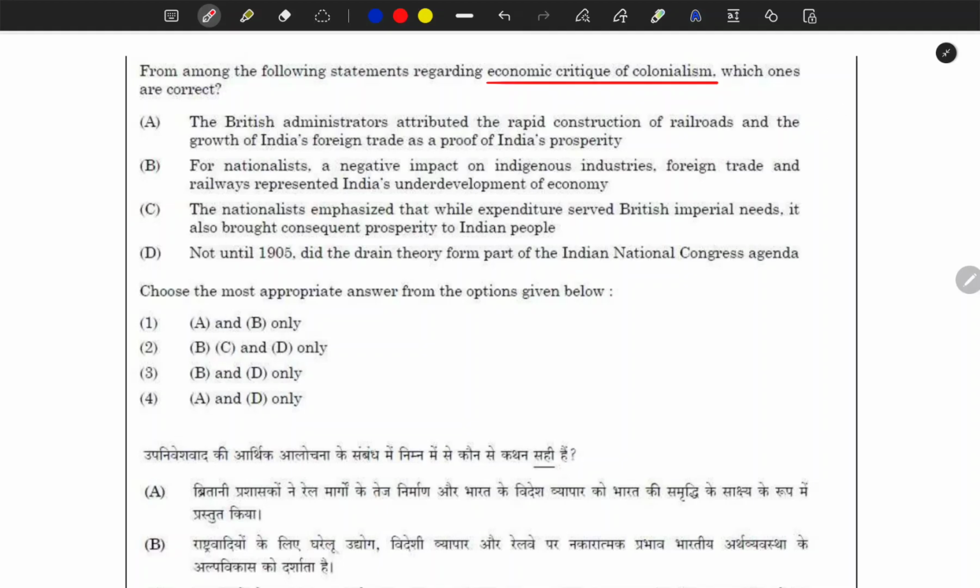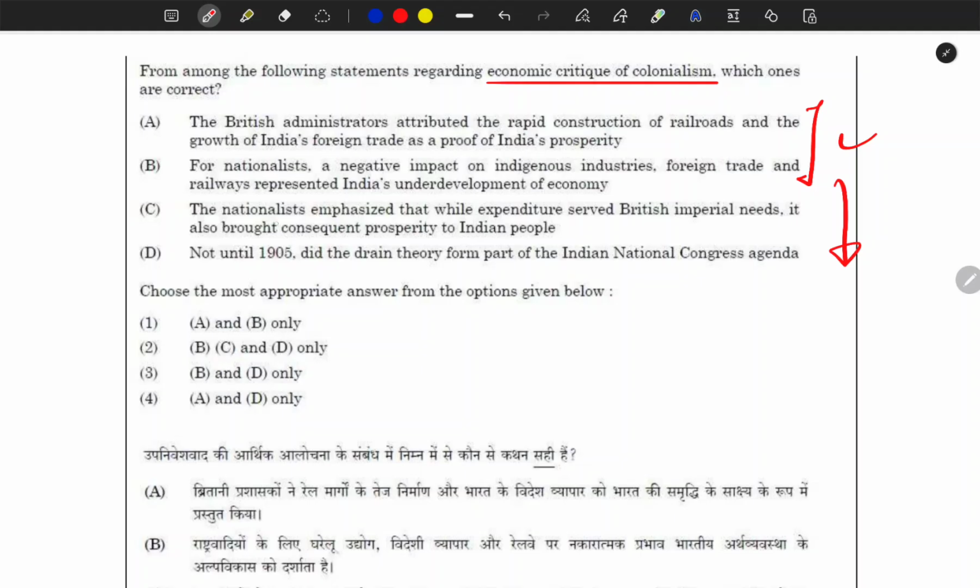Okay, and here next statement is: for nationalists, the negative impact on indigenous industries, foreign trade and railways represented the underdevelopment of India's economy. This is also correct. They criticize the economy. So these two statements are correct. So for us, the first and second statements should be there, but if you are not aware of this fact, we will read further. For the time being this is the answer, but we will proceed further.